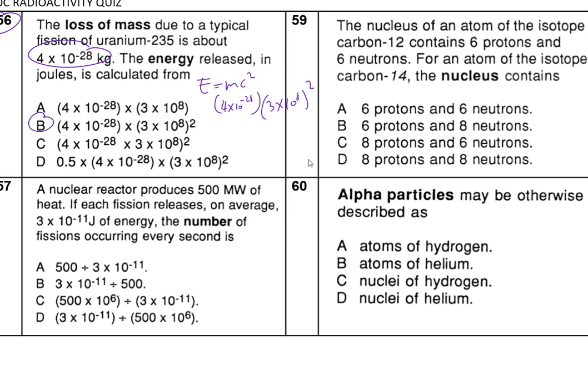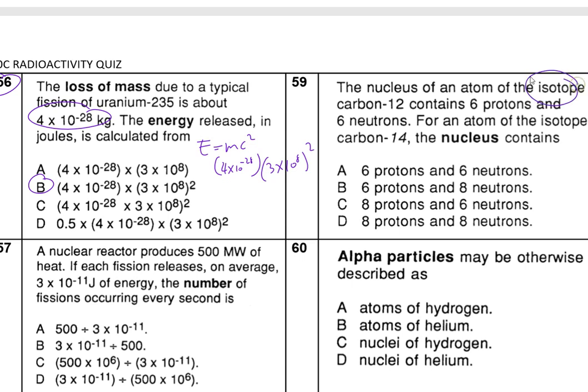Okay, the nucleus of an atom consists of... Come on, you know this one. Isotope. What's the isotope? Same proton number but different neutron number. So if they have, you must have 6. So therefore, what's going to be the other one?